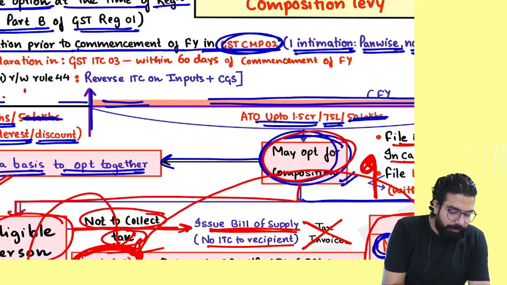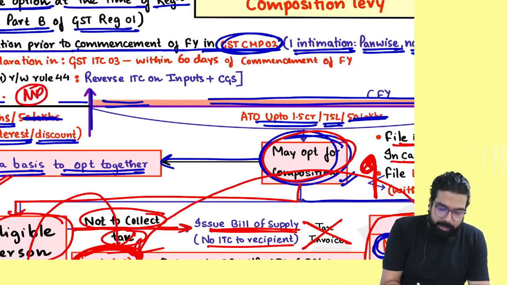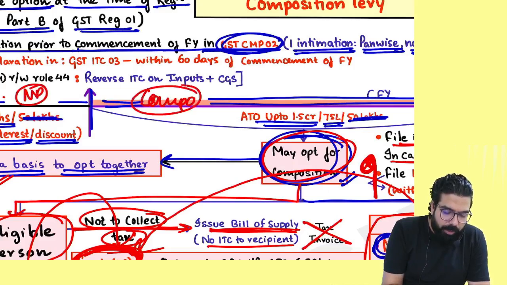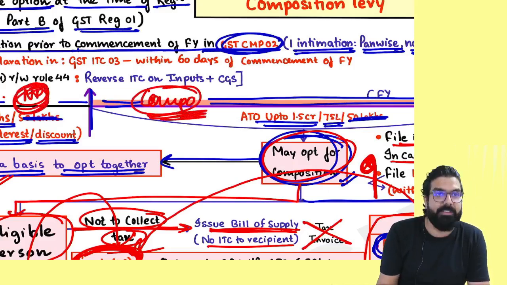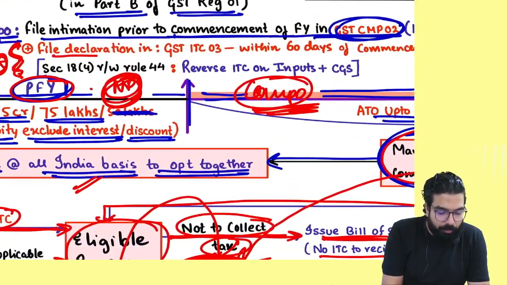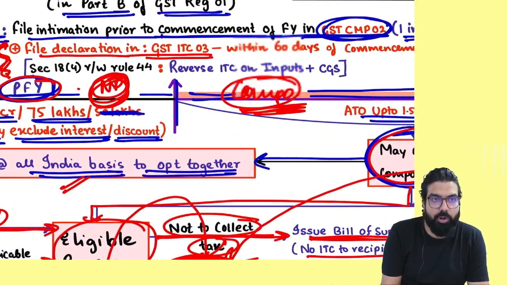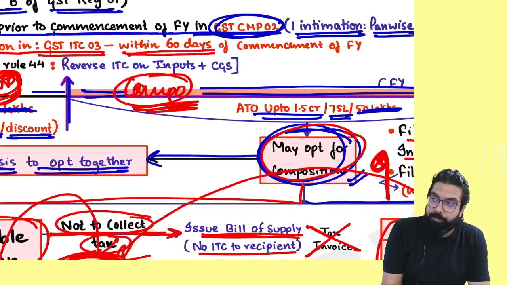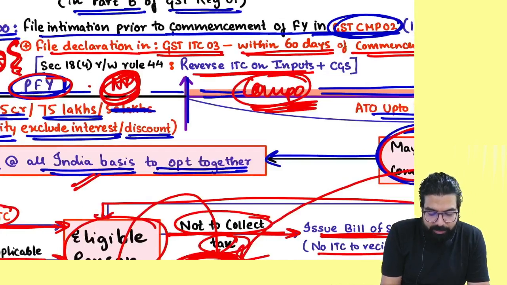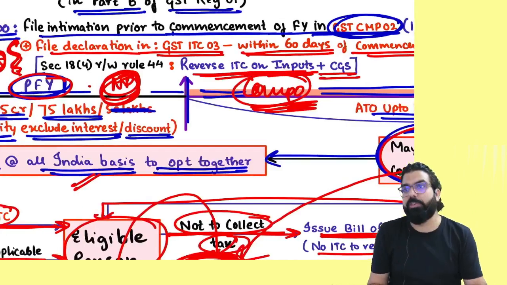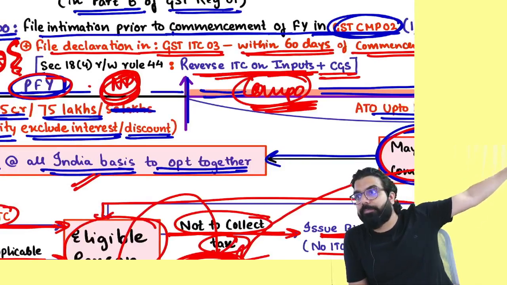When you were a normal person and now you became composition, whatever ITC you had taken, you have to reverse. And that is told over here. You have to file a declaration in GST ITC 03 within how many days? 60 days of the commencement of the year. And you have to reverse your ITC on the inputs and capital goods. This is told in your ITC chapter.